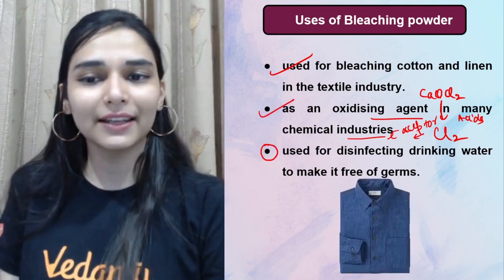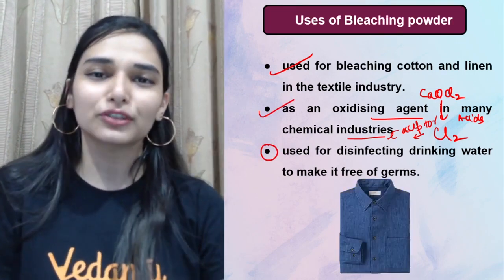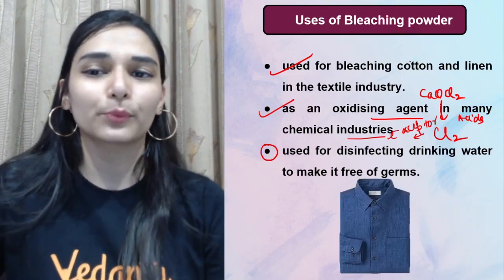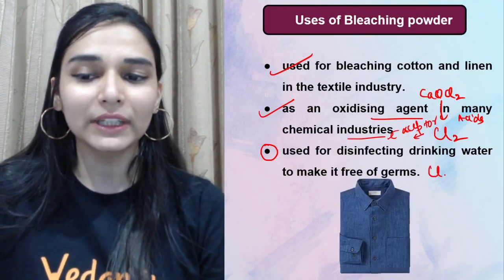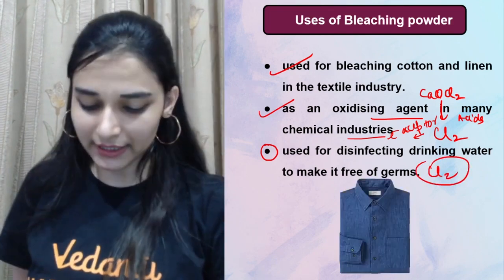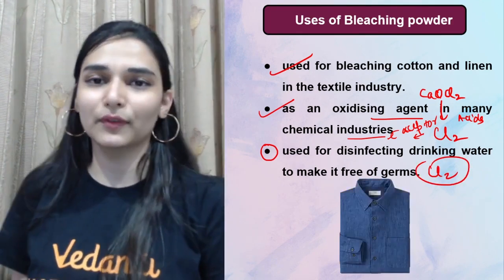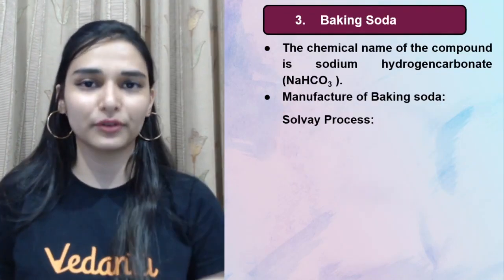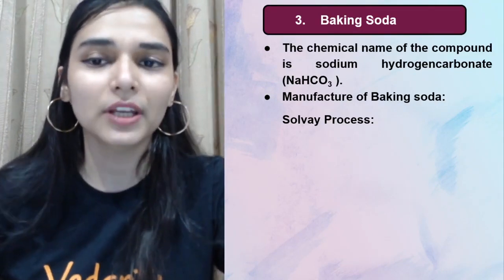Used for disinfecting drinking water to make it free for germs. So germs को kill करने के लिए पानी से also we use bleaching powder, because when you add it into water, chlorine gas is liberated. And ये chlorine क्या करता है, it destroys the microorganisms which are present in the water. ठीक है. उनका जो cell होगा that would be just ruptured. So you have to remember that application.